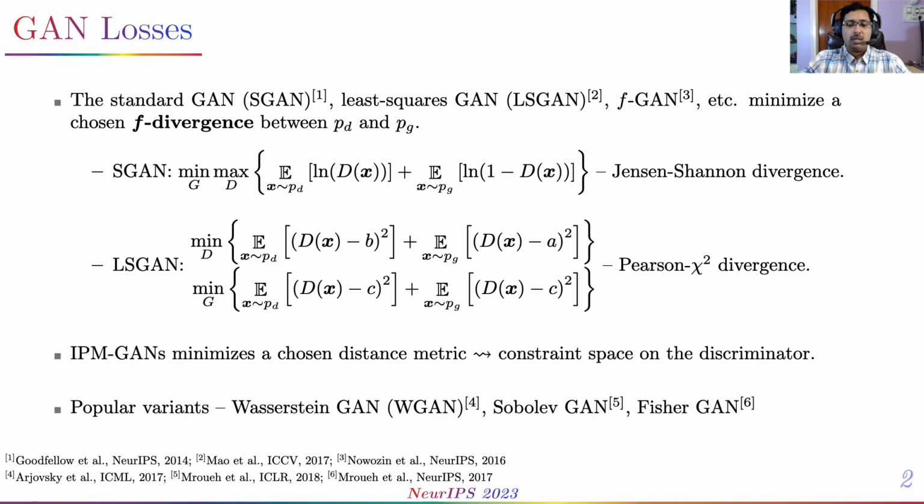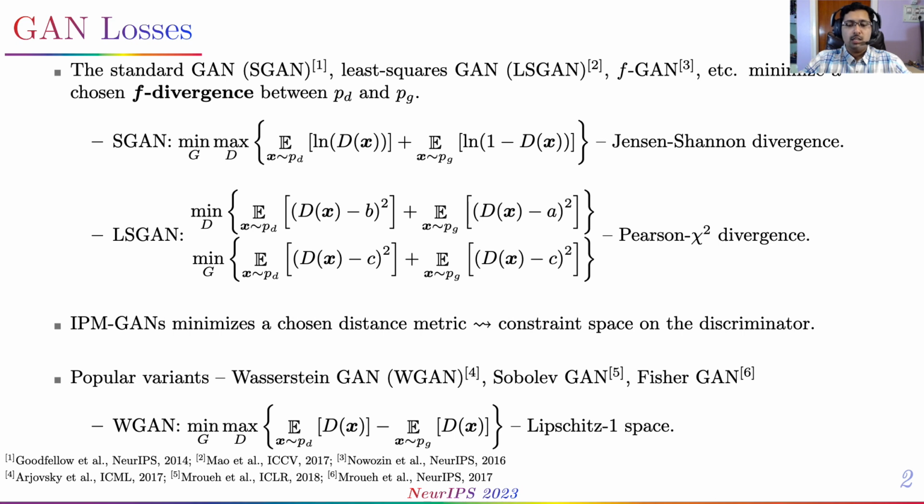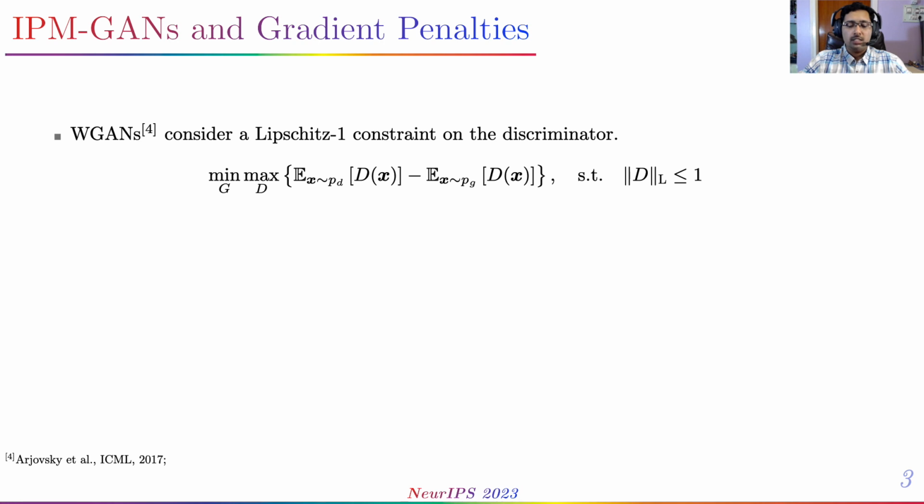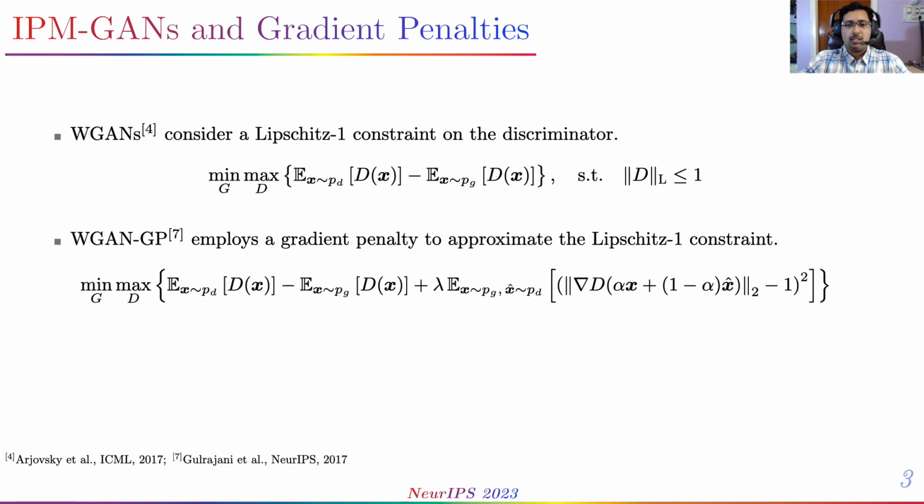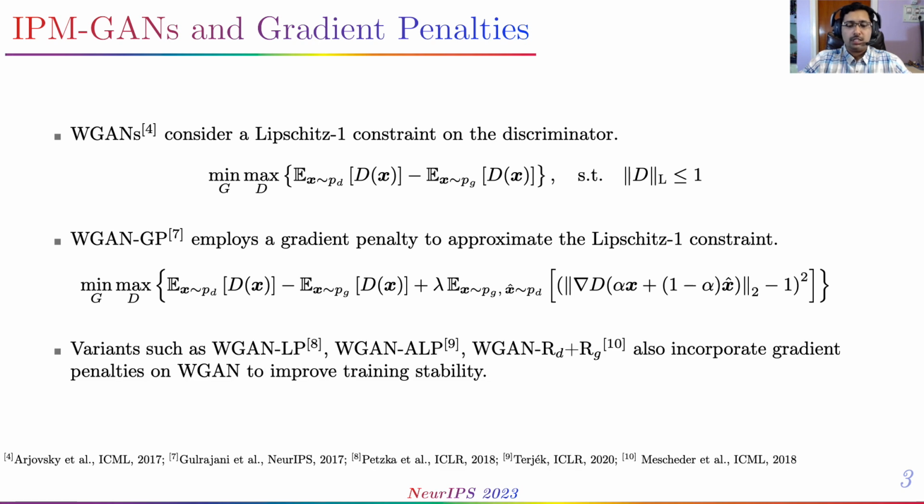On the other hand, we have integral probability metric GANs such as the Wasserstein, Sobolev, and Fisher GANs, where the choice of IPM results in a corresponding constraint class for the discriminator, the most popular among which is WGAN, which considers Lipschitz-1 discriminators. In practice, however, the Lipschitz constraint is challenging to implement, and variants such as WGAN-GP, WGAN-LP, etc. enforce a gradient penalty to approximate the constraint.